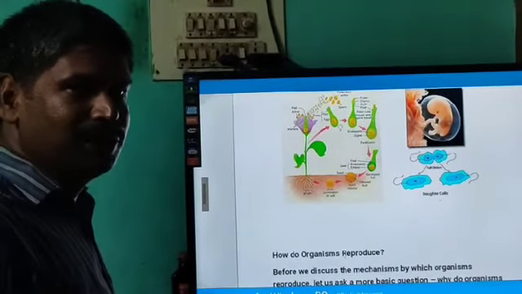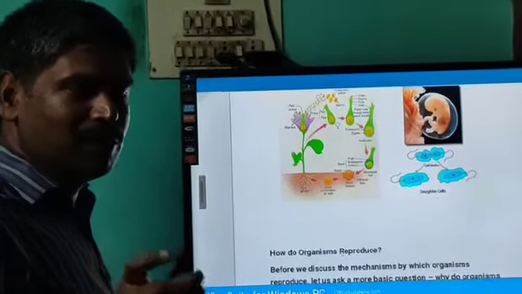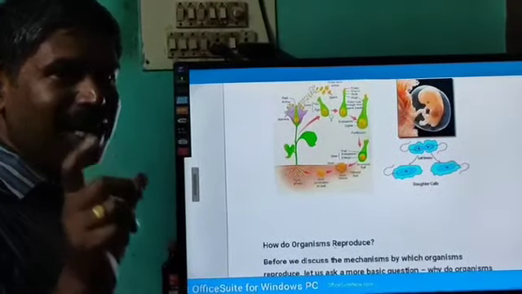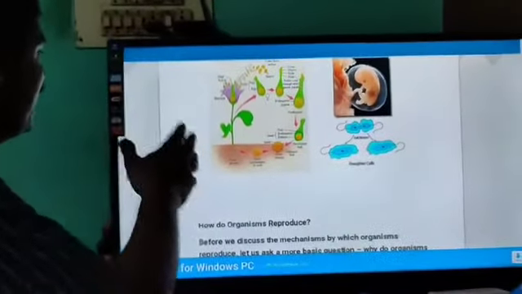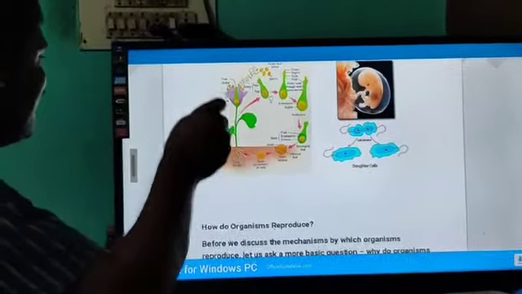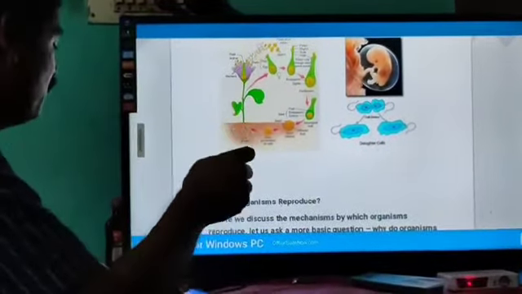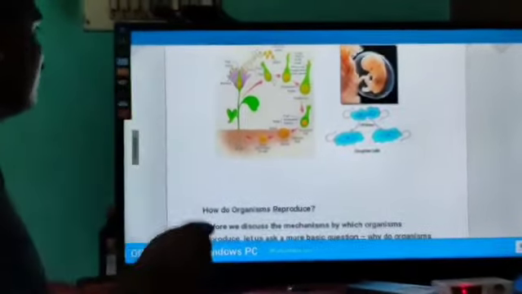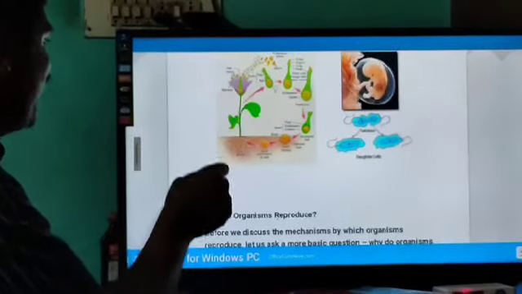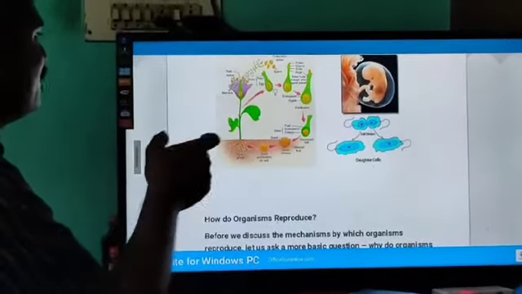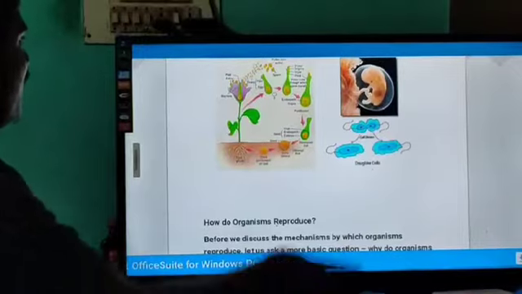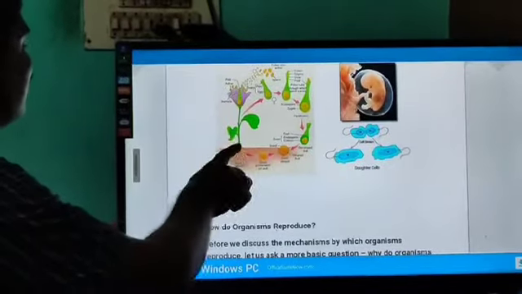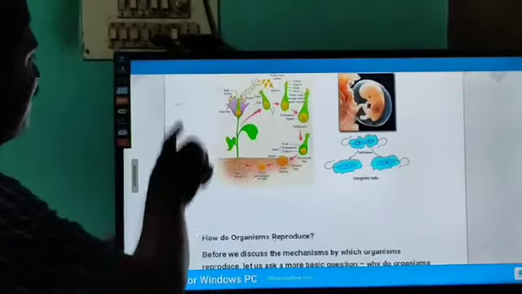Good morning, children. Today we are going to discuss how organisms reproduce. See the picture. First, the seedling of the plant grows into vegetative and reproductive parts. The vegetative parts of plants are the root, stem and leaf. The reproductive parts are called the reproductive organs, male and female.